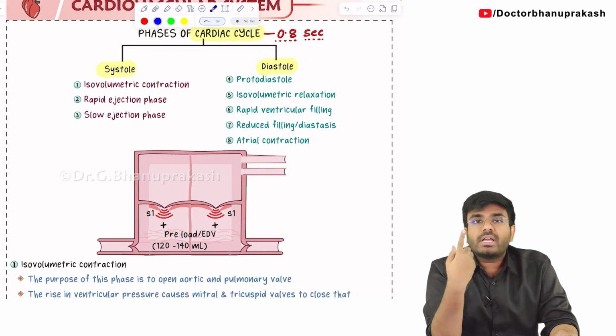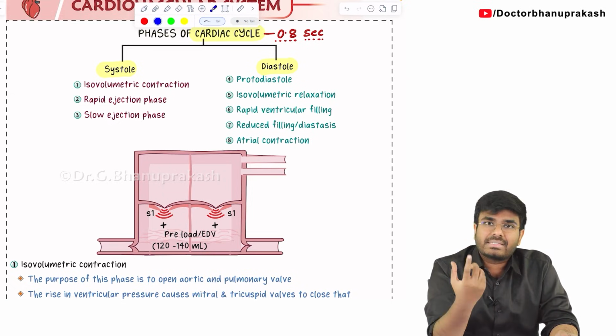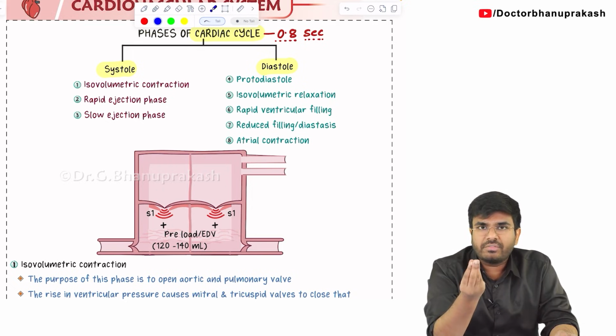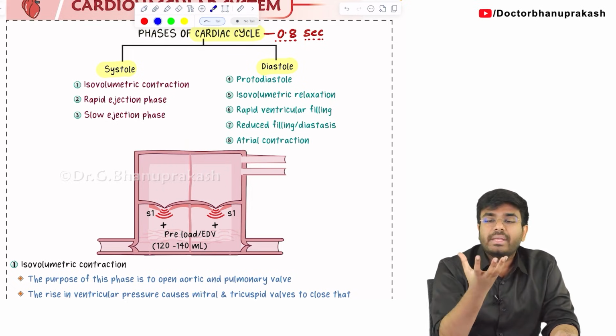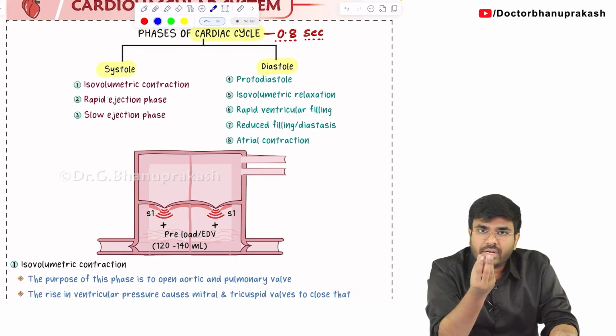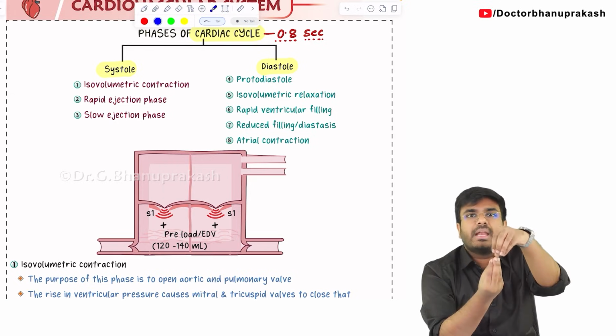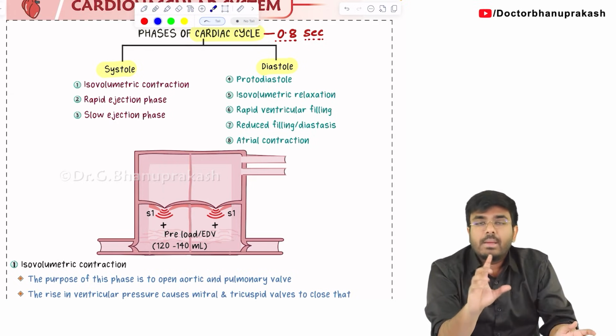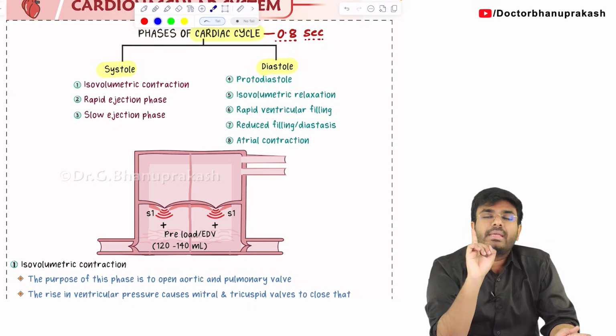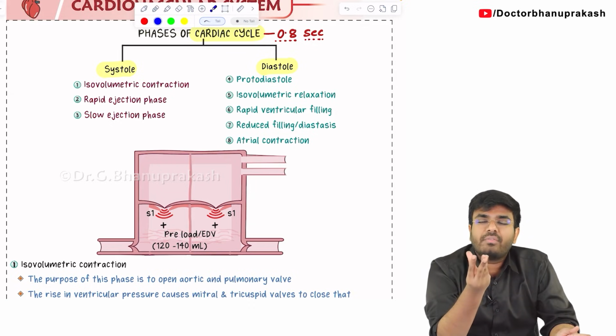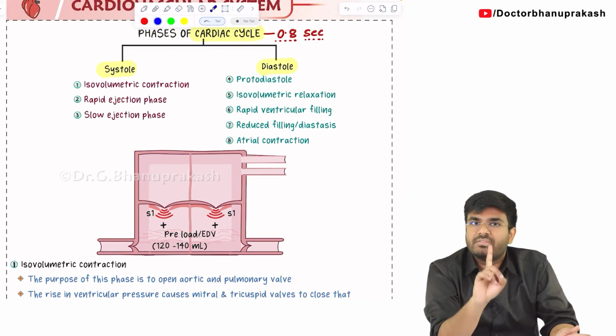So we are mainly talking about the cardiac cycle in terms of ventricular contraction and ventricular relaxation. Not about the atria. Simultaneously, when the ventricle is contracting, the atria will be relaxing. Okay, that also we will discuss. But in a cardiac cycle, we are seeing the systole of the ventricles and diastole of the ventricles. Systole of the ventricle and diastole of the ventricle is considered one cardiac cycle.